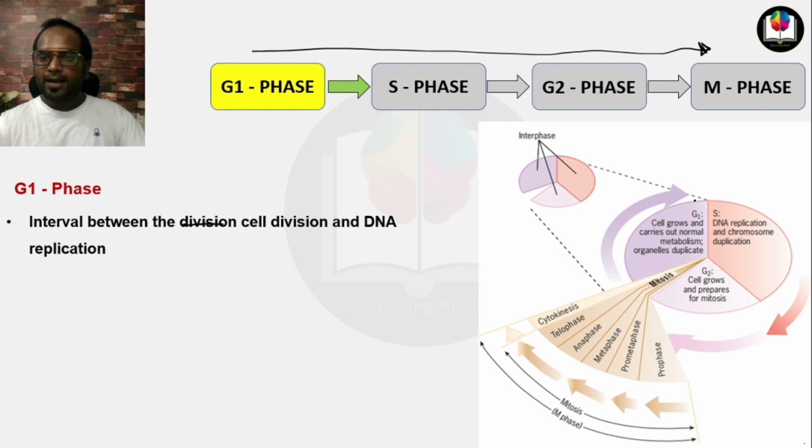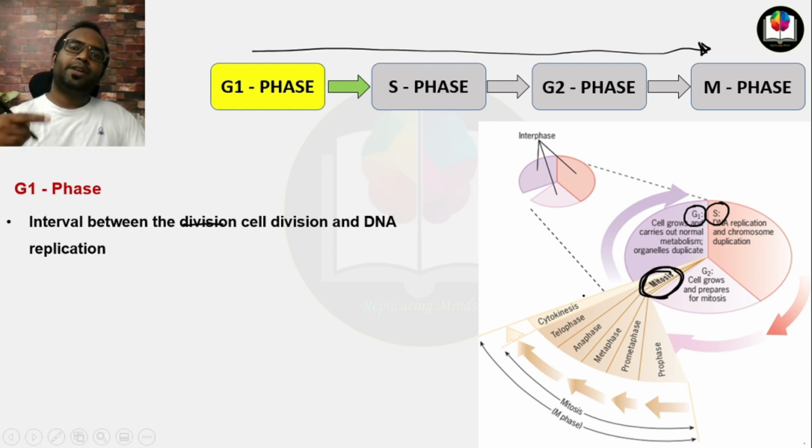You will see here that G1 phase lies between the mitosis process and S phase. Mitosis is the process where the cell actually divides, and S phase is the process where the cell replicates its DNA. So G1 phase is the phase between cell division and DNA replication.